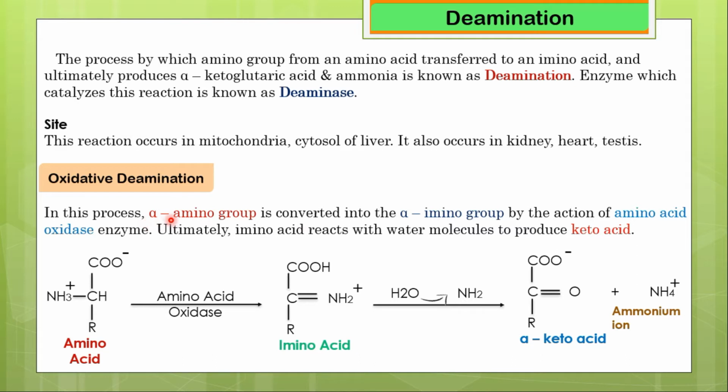Now we are going to discuss the oxidative deamination process. In this process, the alpha amino group is converted into the alpha imino group by the action of the amino acid oxidase enzyme, and ultimately the imino acid reacts with water molecules to produce keto acid. Here is an example of the oxidative deamination process. So this is an amino acid, and by the action of the amino acid oxidase enzyme, it is converted into the imino acid, and ultimately this imino acid reacts with a water molecule to form alpha keto acid and a free ammonium ion.